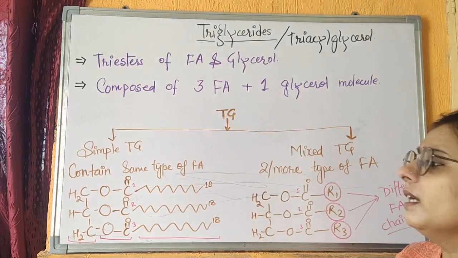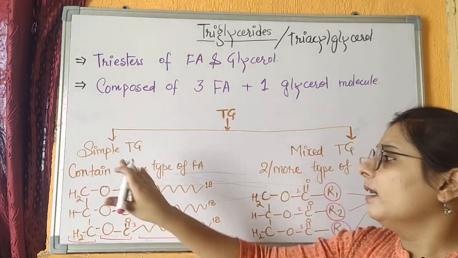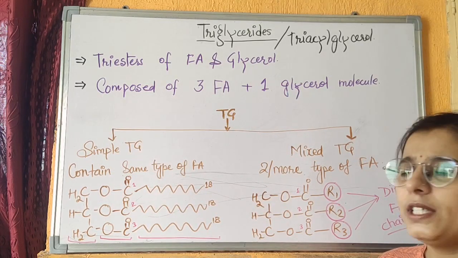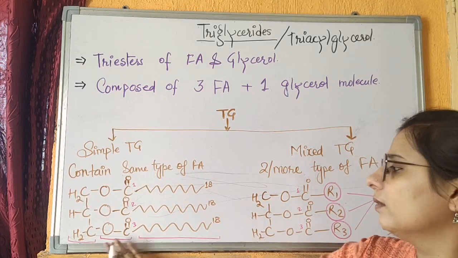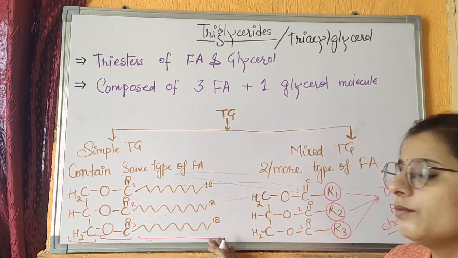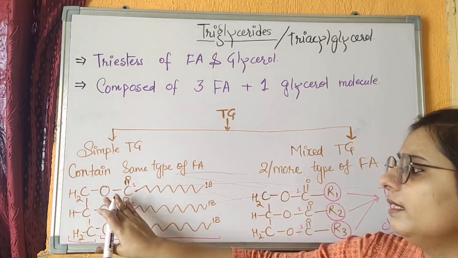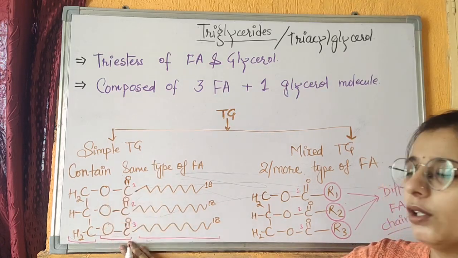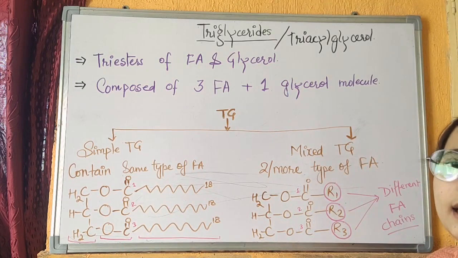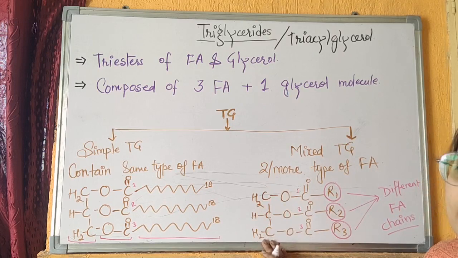Triglycerides are of two types, simple and mixed. Simple triglycerides are those triglycerides which have a glycerol molecule and the same type of 3 fatty acid long hydrocarbon chains, and these are bound by 3 ester bonds together. But a mixed triglyceride is a molecule that has a glycerol molecule and 3 different or variable fatty acid chains bound by 3 ester bonds.